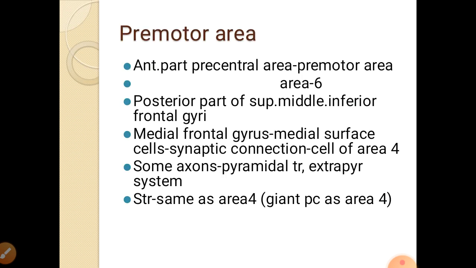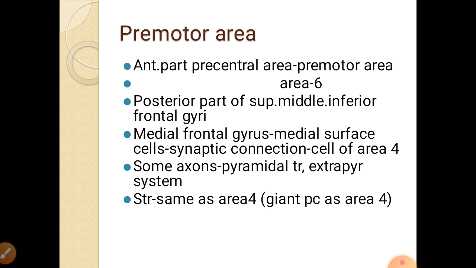The premotor area is just in front of area 4, that is area 6. The anterior part of the central area is the premotor area, area 6. This consists of the posterior parts of the superior, middle and inferior frontal gyri. In the medial frontal gyrus, the medial surface area has synaptic connections with area 4. This area 6 is connected with area 4.